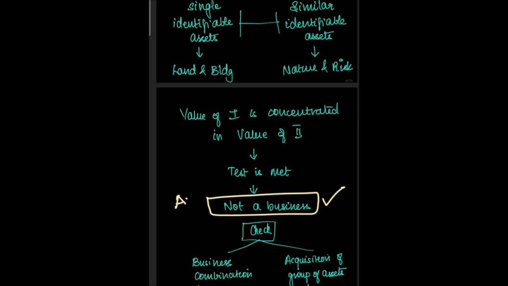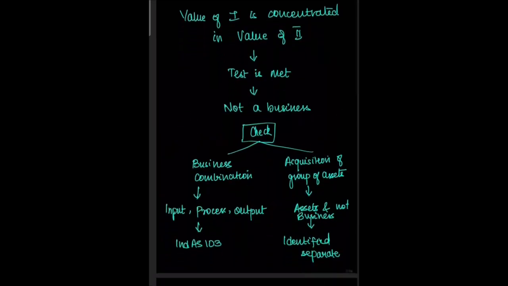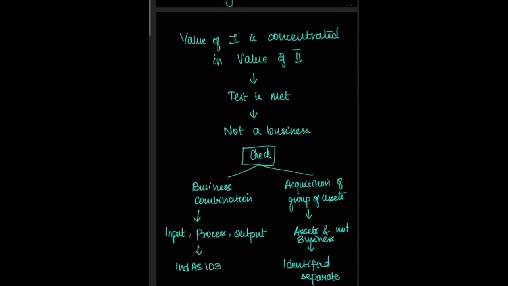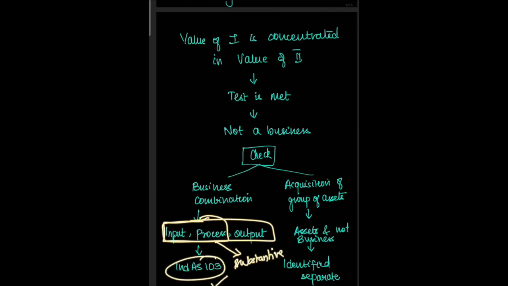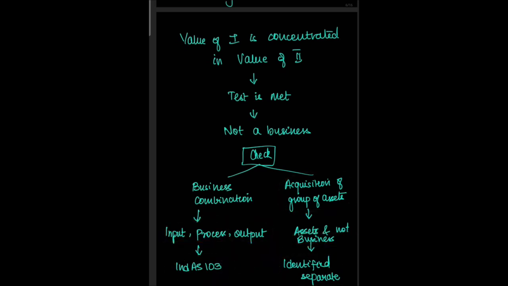So overall, a business combination should have input, processes and output. If it is just input and process, then there should be a substantive process. In such cases, Ind AS 103 is applicable. Otherwise, the next group is acquisition of a group of assets, where it is assets and not the business, and it is identified separately. The consideration paid is individually allocated to the assets.